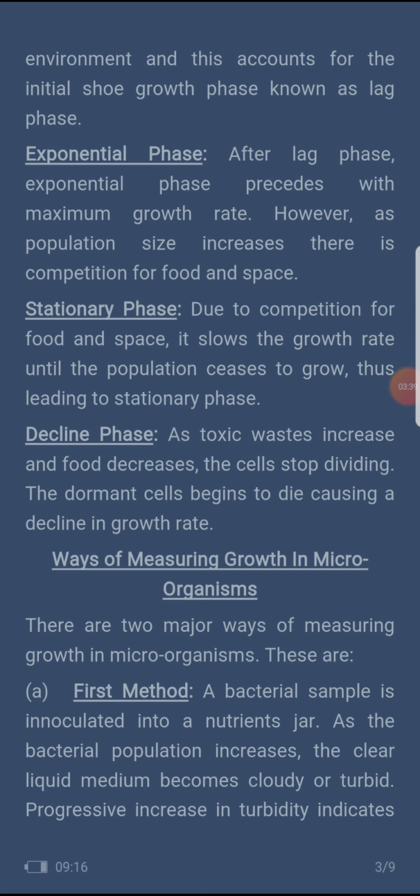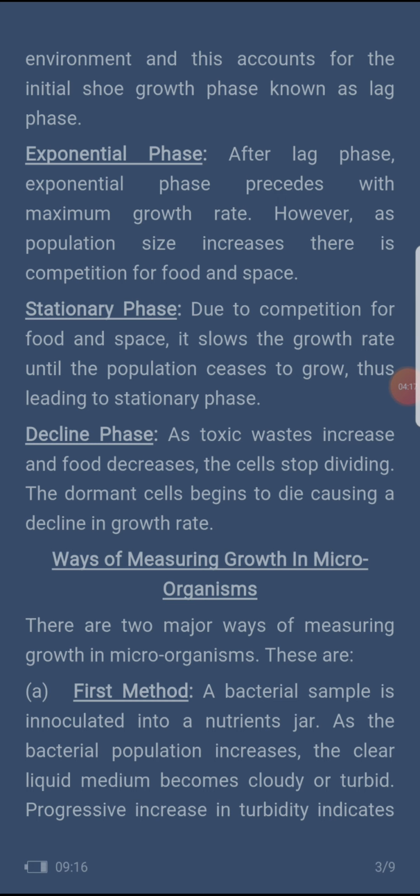Now the decline phase. As toxic waste increases and the food decreases, the food will keep decreasing as the population increases, and toxic waste increases, the cells stop dividing. Yes, because those toxic wastes are poisonous. The dormant cells begin to die, causing a decline in growth rate. So all the cells begin to die, and as a result, microorganisms die, and there will be a decrease in the growth rate of microorganisms. So these are the stages of microorganisms. See how they grow, and where they eventually die.